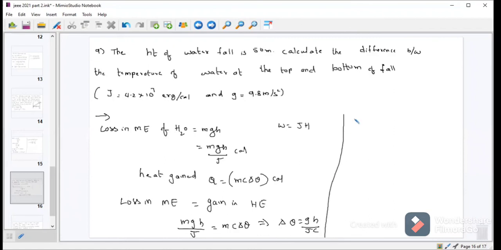Now applying the values, delta theta is equal to g value in CGS system 980 into height 50 into 10 power 2 centimeters by 4.2 into 10 power 7 into 1, which is 0.49 by 4.2. You will get 0.1167 degree Celsius. That was the question. There is a temperature difference between the water when it is in highest position to the water in lowest position.